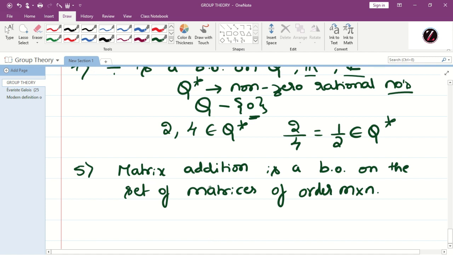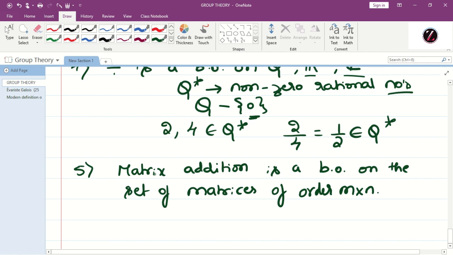Matrix addition, you know how to add two matrices. If you add two matrices, you get a matrix. Again it belongs to the set of matrices of order m cross n. Similarly you can consider matrix multiplication also. Again it is a binary operation. Okay, so now we have understood what you mean by a binary operation, and also we have considered a few examples.